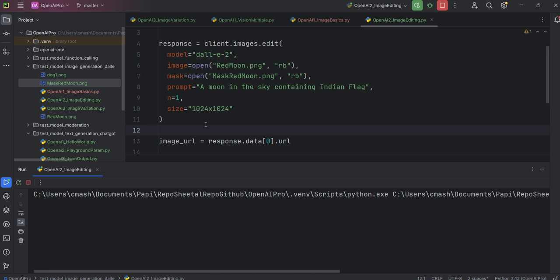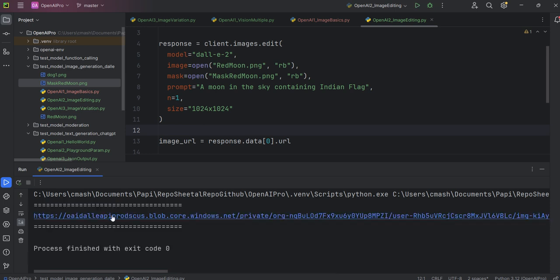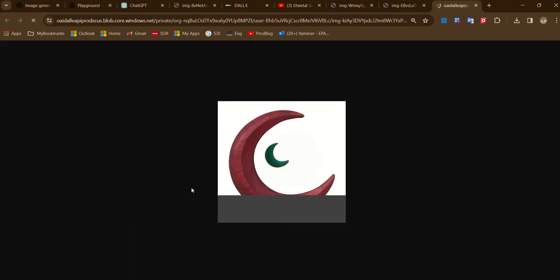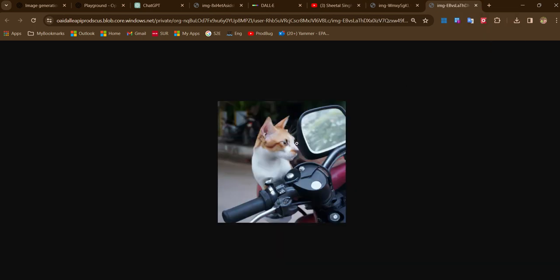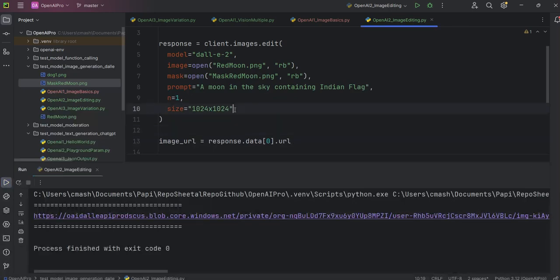Let's see. So AI is working. Yes, this is the brand new image. Let's see. See how bad. So the AI is not able to understand. Yesterday, when I tried the original images, the AI actually added an Indian flag here. So this is totally wrong, this is not expected. The AI again added a new moon inside the big moon.